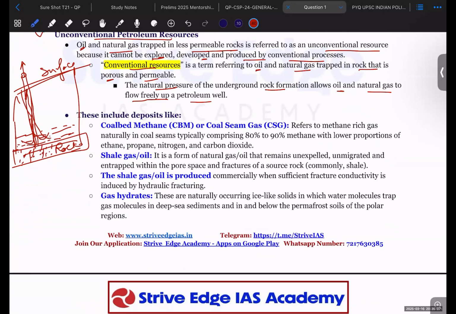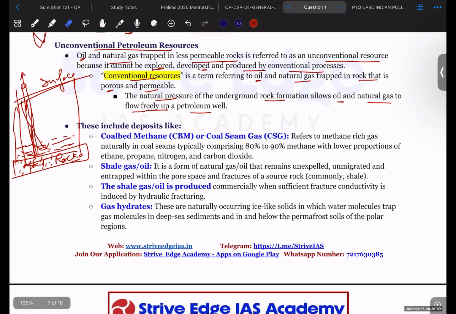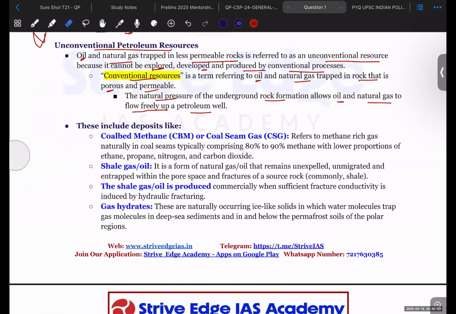Now technologies are available to fracture these rocks and take out the unconventional type of hydrocarbons, such as methane hydrates, shale gas, etc. These are the unconventional hydrocarbons that can be taken up by industries because of technological development. So this is what is going on in the petroleum exploration and production space.